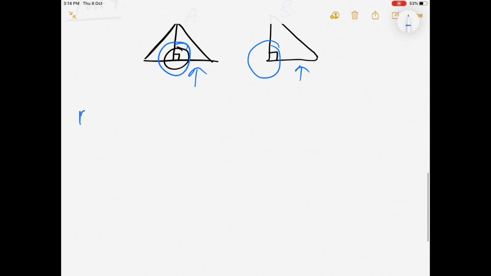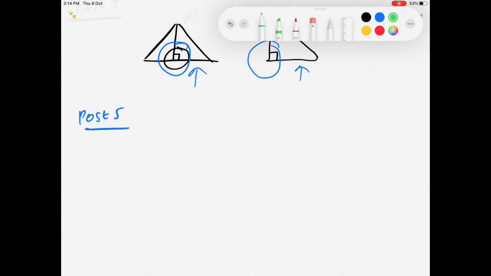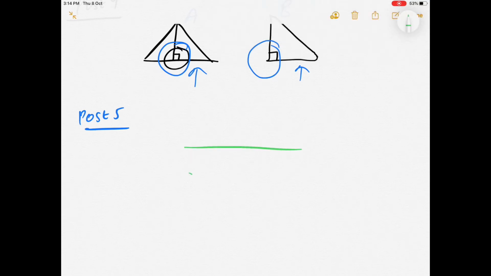Now here comes postulate number 5. What postulate number 5 says is: if a straight line falling on two straight lines makes the interior angles on the same side of it taken together less than two right angles. It means that assume these are our two lines, a free-hand drawing, A and B and C and D. Now a line is falling on these two lines. So here is the line falling, PQ.